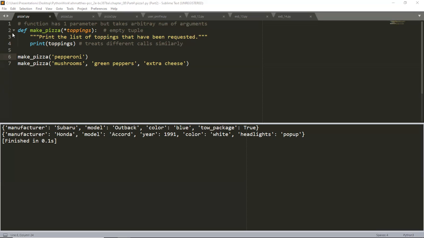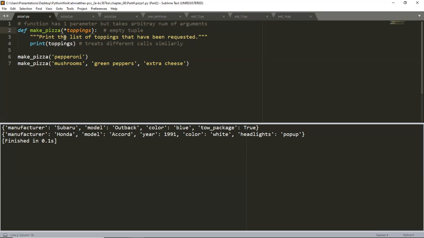Here's the function definition on line 2. Notice I can expand and collapse it there. I'm using Sublime. And this function has one parameter, but it takes an arbitrary number of arguments. What allows us to do that is we're putting an asterisk in front of the word toppings. Now this is going to create an empty tuple.